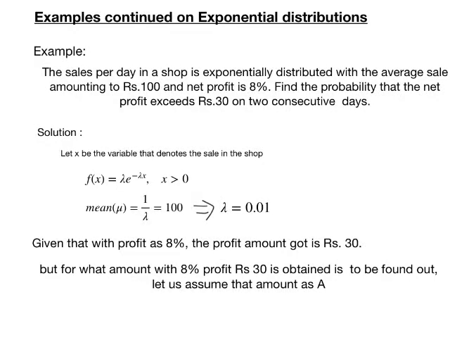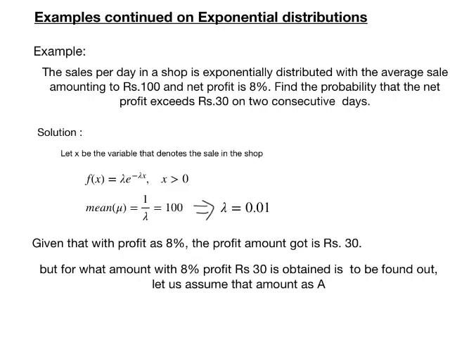Now consider the example. The sales per day in a shop is exponentially distributed with the average sale amounting to rupees 100 and net profit is 8%. Find the probability that the net profit exceeds rupees 30 on 2 consecutive days. Now here understanding the question is very important.